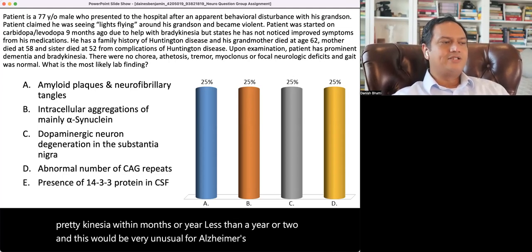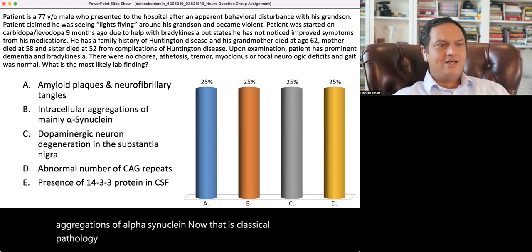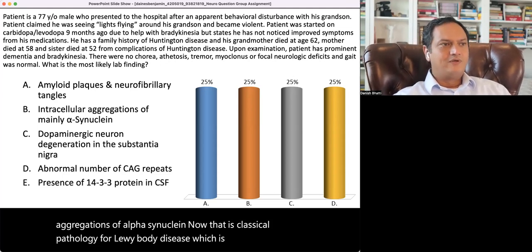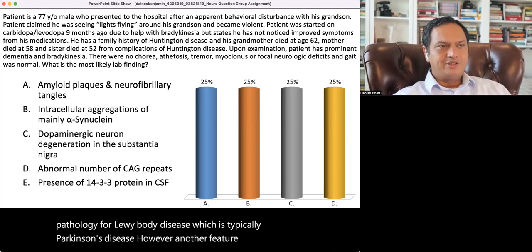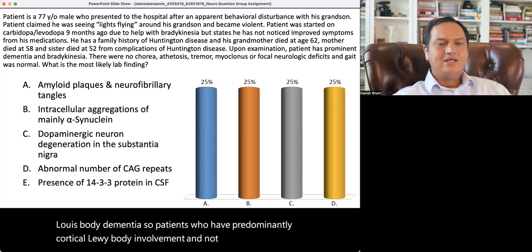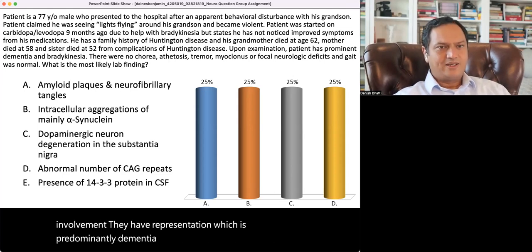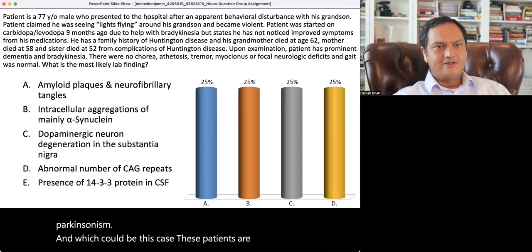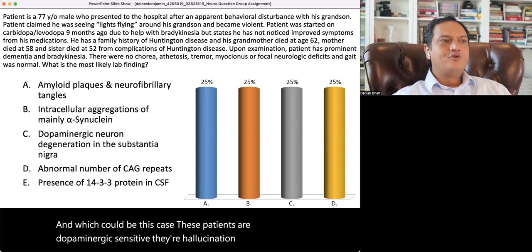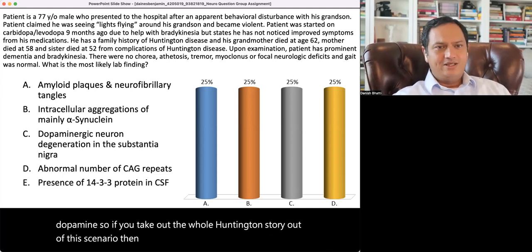Now, intracellular aggregations of alpha-synuclein. Now, that is classical pathology for Lewy body disease, which is typically Parkinson's disease. However, another feature here will be Lewy body dementia. So patients who have predominantly cortical Lewy body involvement and not a substantia nigra involvement, they have a presentation which is predominantly dementia, although it has some Parkinsonism, and which could be this case. These patients are dopaminergic sensitive. Their hallucinations get worse with dopamine.